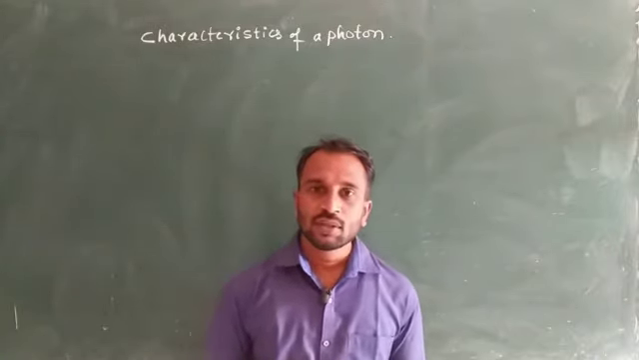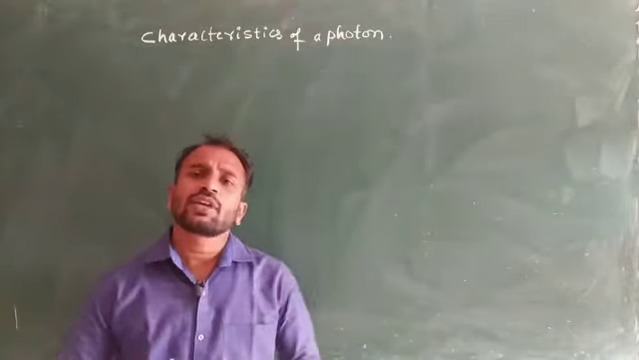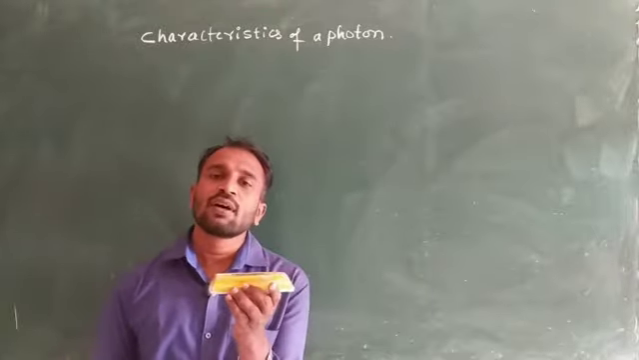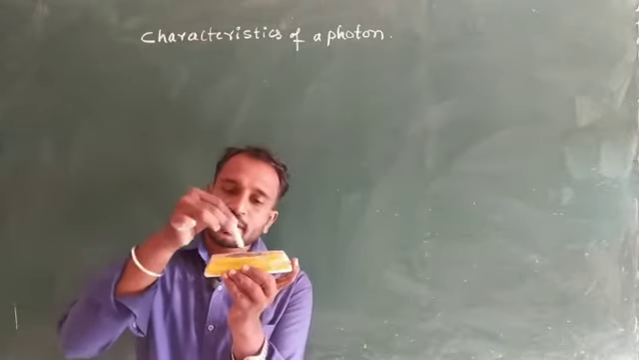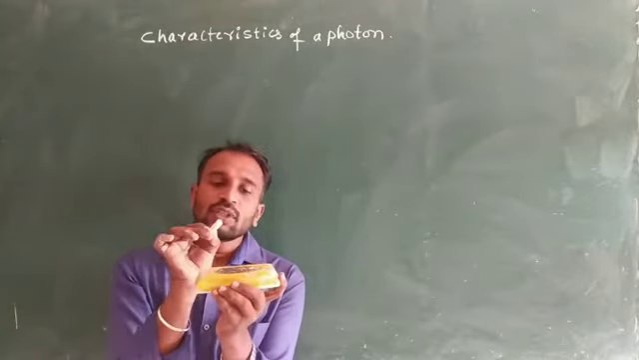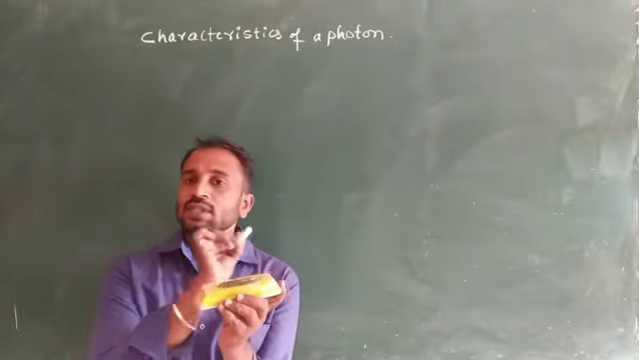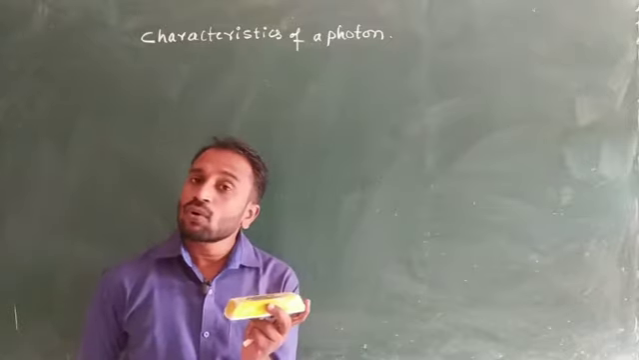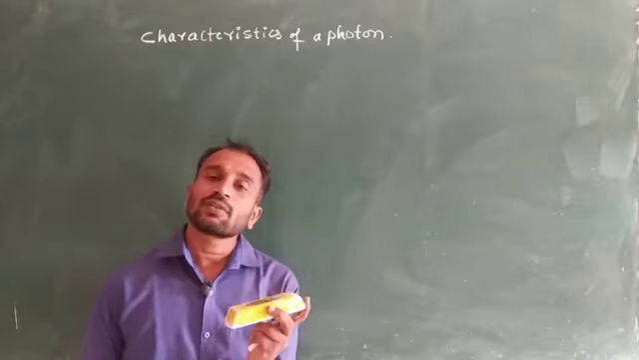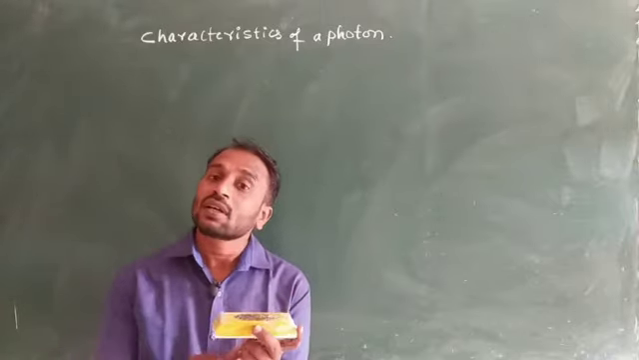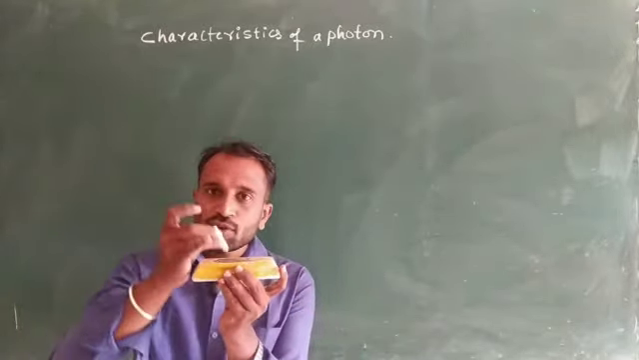Dear students, you already know the photoelectric effect. In the photoelectric effect, suppose you consider that this is a metal. Whenever a suitable frequency of radiation is incident on this metal, what happens? This metal emits electrons. These electrons we call photoelectrons, and the electric current due to these photoelectrons is the photoelectric current. This is due to the suitable frequency of a radiation.